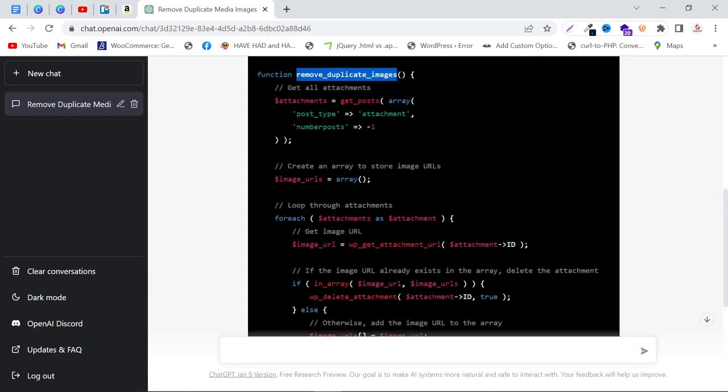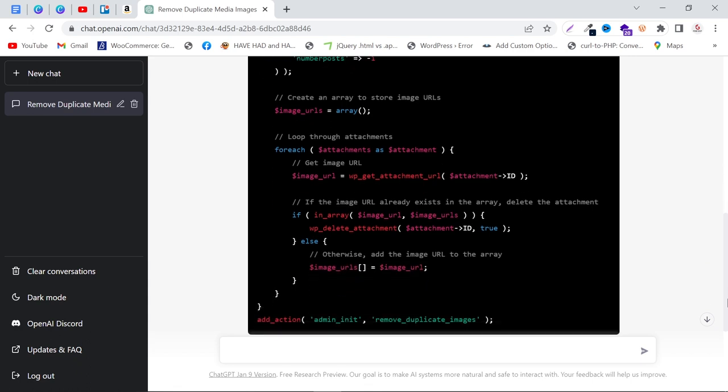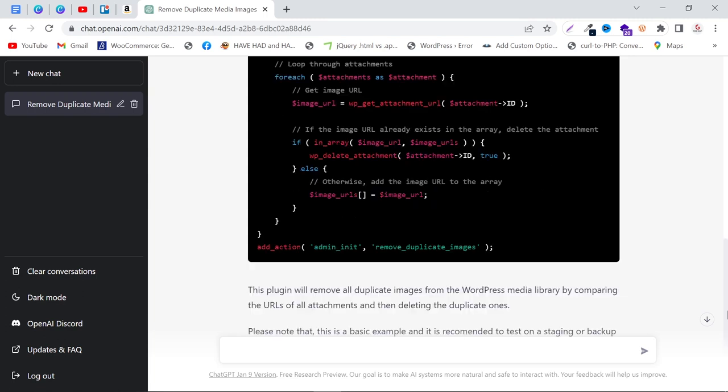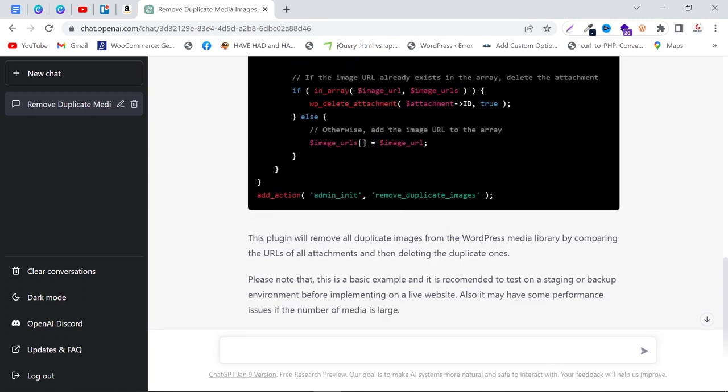So this is the function, and this is the post type we are getting from WordPress, and we just have to run a foreach on the attachments, and after that it will get the URL and check if it is duplicated or not. Then it will delete using the WordPress built-in function wp_delete_attachment, giving it the ID to delete the image, and it is using the admin_init hook. So if you are a WordPress developer then you will understand this code, and I know this code will work definitely because I am a developer.